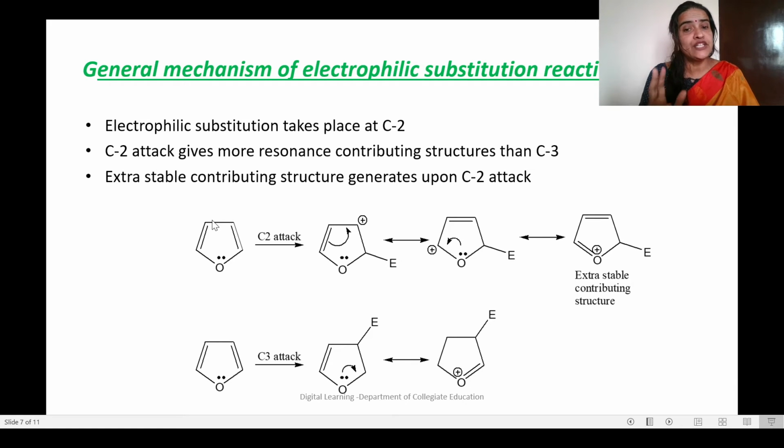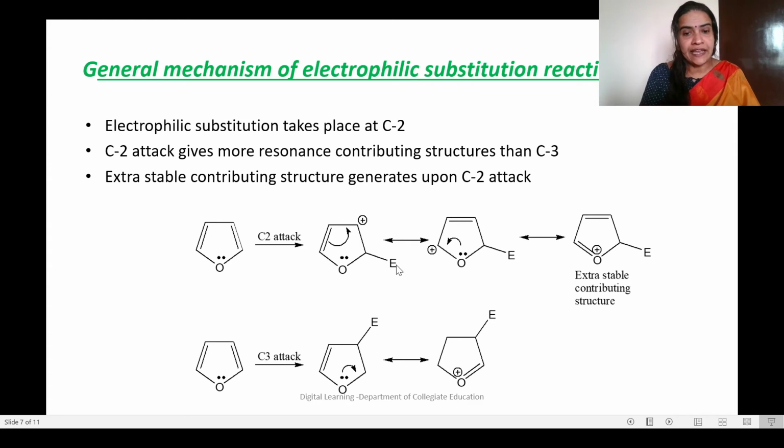So only two positions are there in this 5-membered heterocyclic compound, either the second position or the third position. Which is the first position? The first position is where the oxygen atom is. There is no hydrogen atom there, so it cannot be replaced by any electrophile. So we will see what will happen when the electrophile occupies the second position.